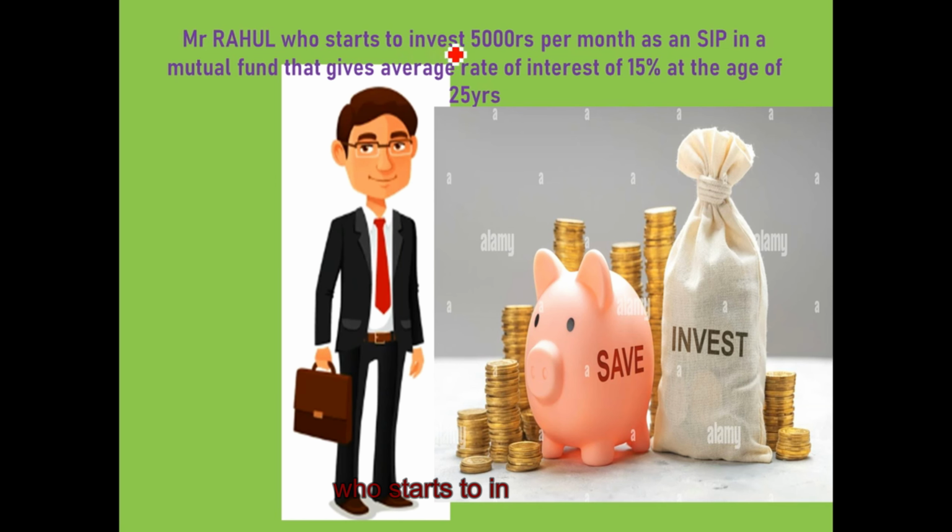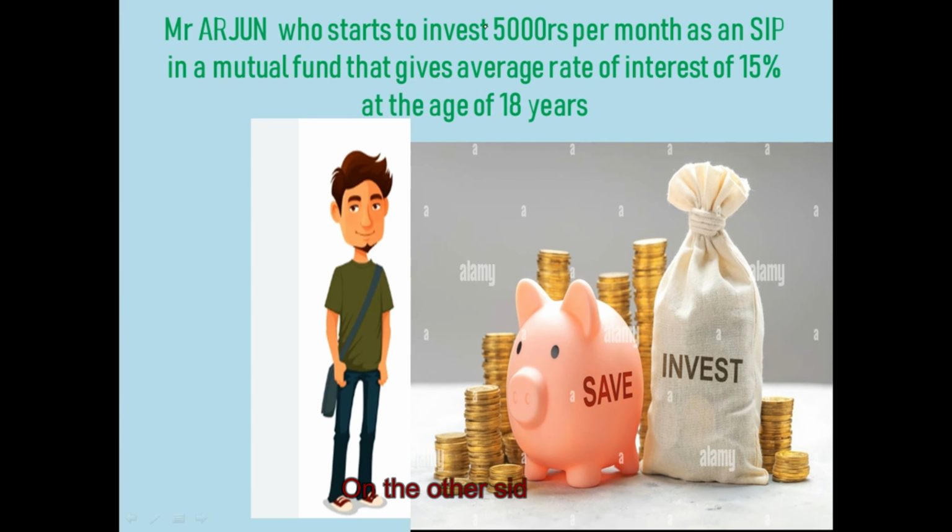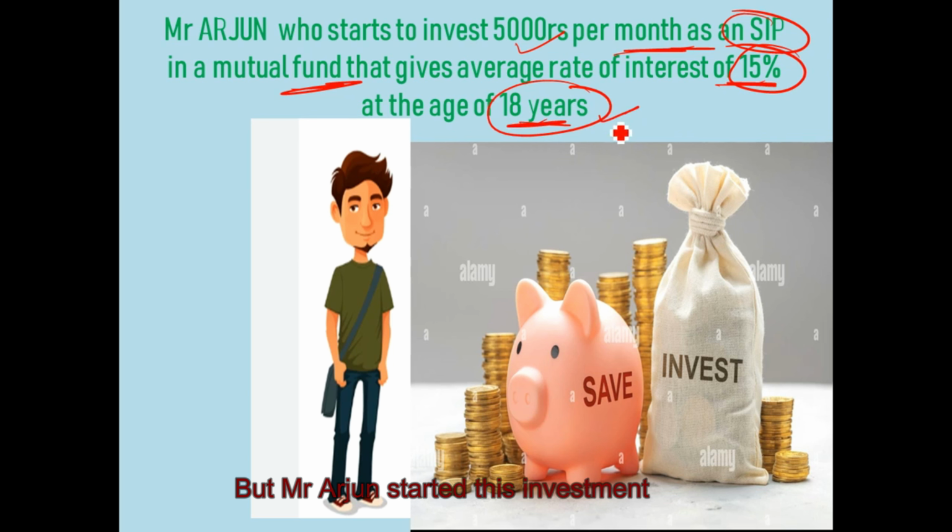Mr. Rahul starts to invest, let's say, 5,000 rupees per month as an SIP. SIP is basically a systematic investment plan in a mutual fund that gives an average rate of interest of, let's say, 15%. Mr. Rahul started this investment when he was 25 years of age. On the other side, Mr. Arjun also starts to invest 5,000 per month as an SIP in a mutual fund that gives an average rate of interest of 15%. But Mr. Arjun started this investment when he was 18 years of age. Any mutual fund in India on average gives an average rate of interest of 12 to 15%.